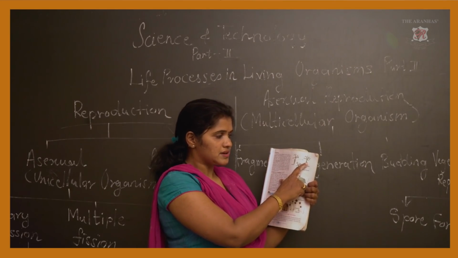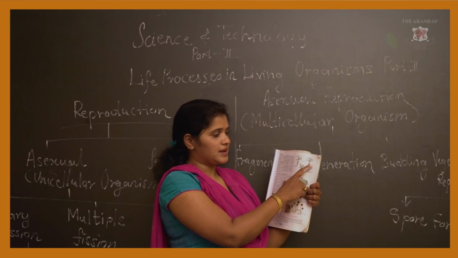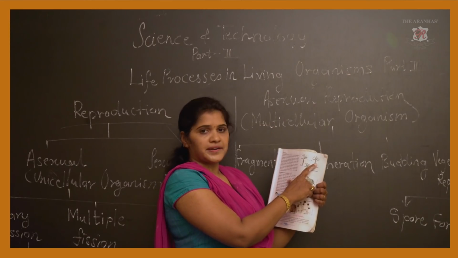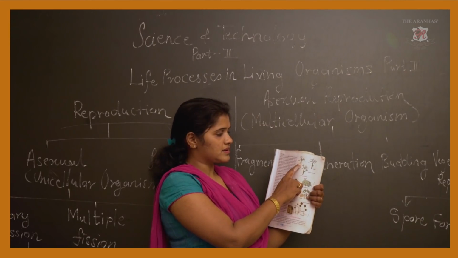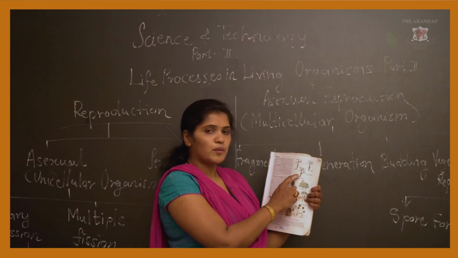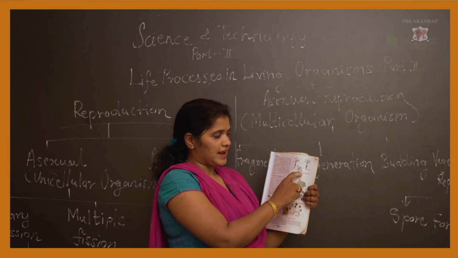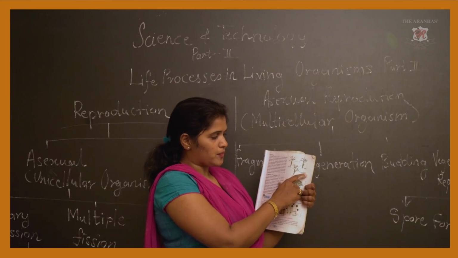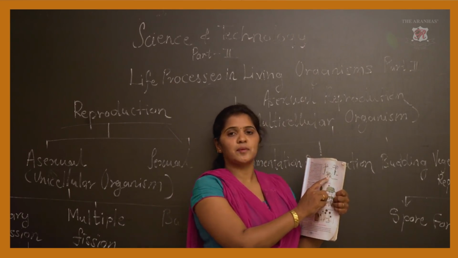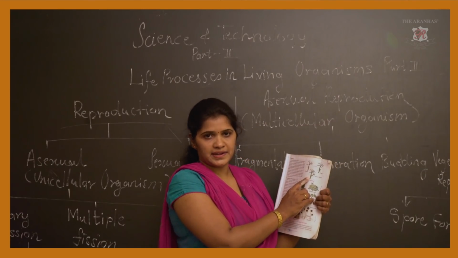This outgrowth develops itself and looks like a bud. All the internal organelles and food are provided by the parent hydra to the bud, and after proper growth a new hydra is developed on the parent.